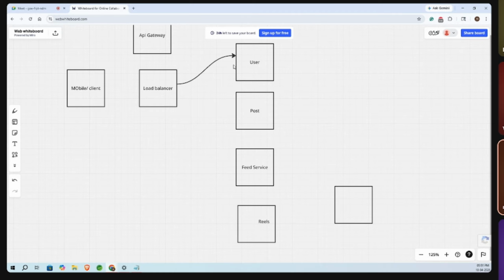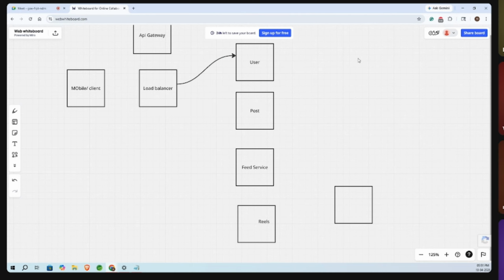If it is RabbitMQ or something, we have to use exchanges, queues, all these things. So from the user service to the post service, we are triggering those post-related exchanges. What the exchange will do is find from the queues which queue I need to put the message in, from this service to that service. So like that we can do it.